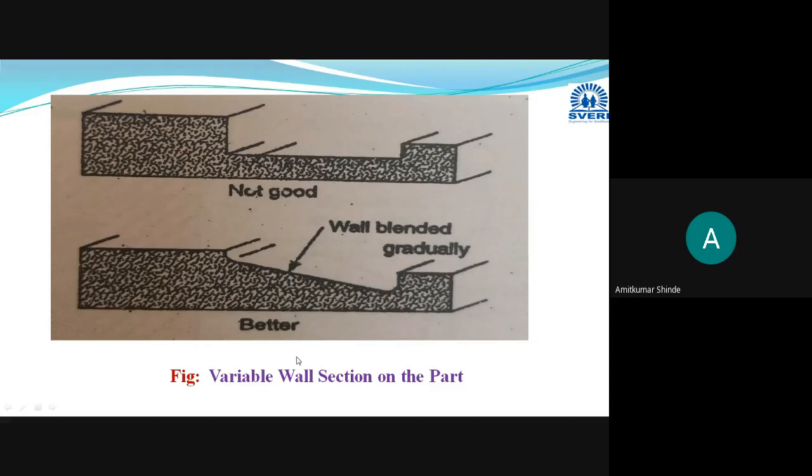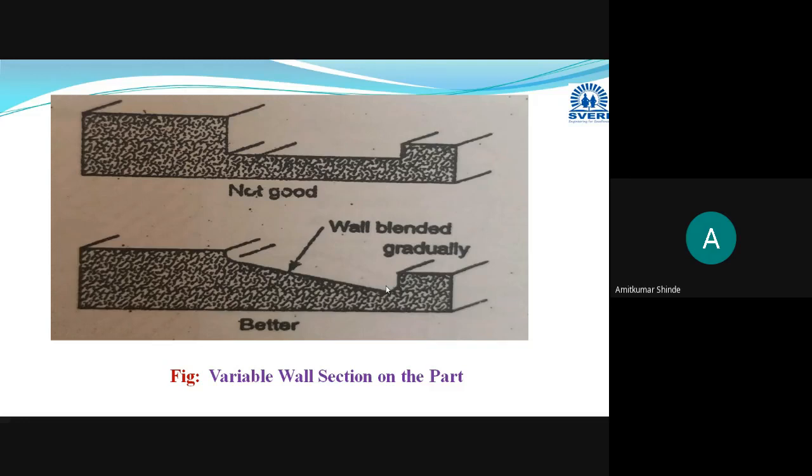Slowly you have to decrease it by providing the radius at the corners. So in this way, instead of designing your plastic part in this way, you have to go for the better design by providing the gradual decrease in the wall thickness to reduce the stresses, which may give you cracking of those parts.